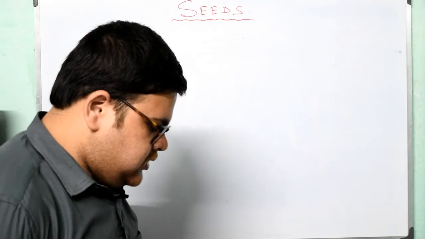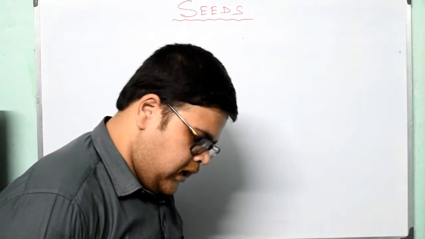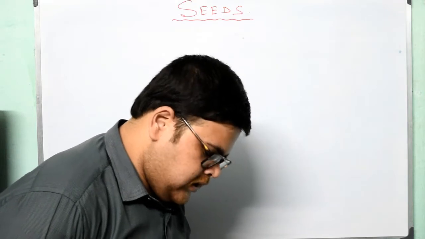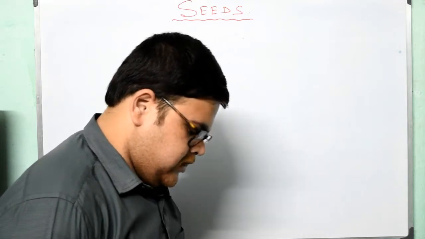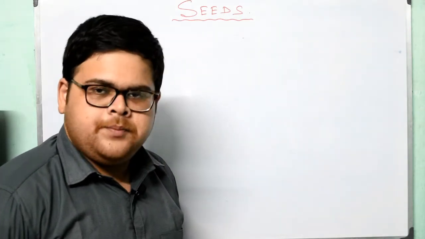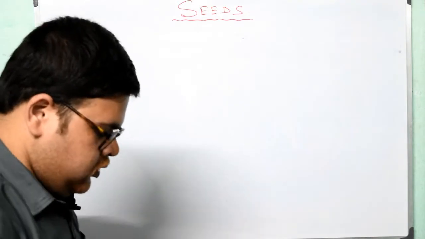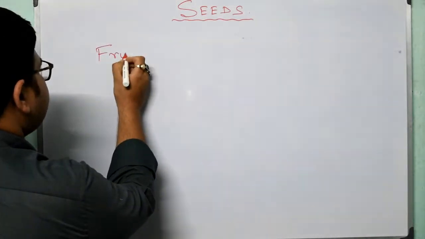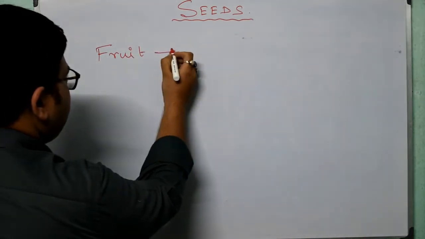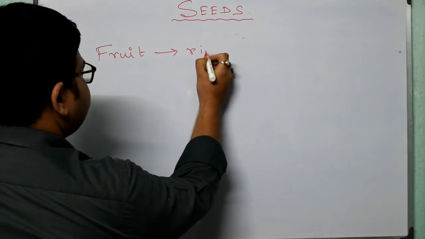Fruit is the enlarged, ripened ovary, the ovarian wall forming the fruit wall which encloses the seed. The fruit protects the seed and helps in seed dispersal. Example, mango, pea pod and so on. Now seed is the ripened ovule. So what did we understand? Fruit is the ripened ovary.